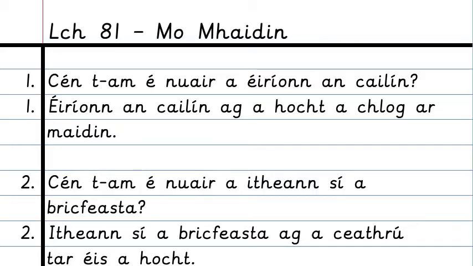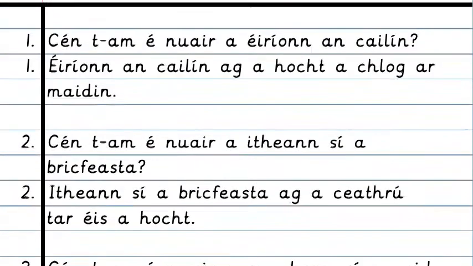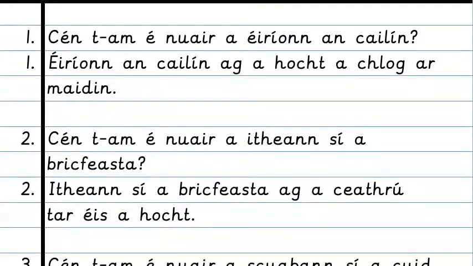So we can start this work off by putting our page number and title up the top. So question 1. Cén tá mé nuair a éiríonn an cailín? Cén tá mé? What time is it? Nuair means when. A éiríonn an cailín. What time is it when the girl wakes up? To start the answer here, we have to start off with the verb. So the verb is éiríonn, which is gets up. Éiríonn an cailín. The girl gets up. Ag a 8 clog Mhaidin. Ag is at 8 o'clock in the morning.